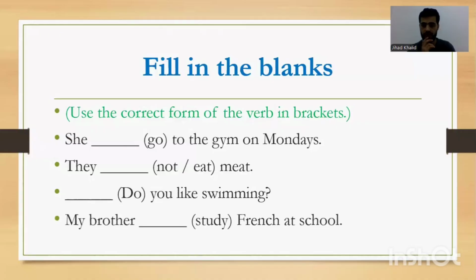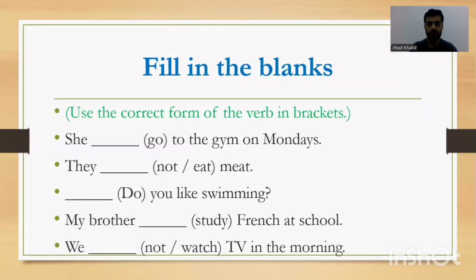My brother. Is it singular or plural? Singular, one person. My brother is one. My brother, study or studies? Studies. Good job. My brother studies. And guys, because we have consonant plus y, we change this y into ies because this is a consonant. But if it was a vowel, we would only add s.